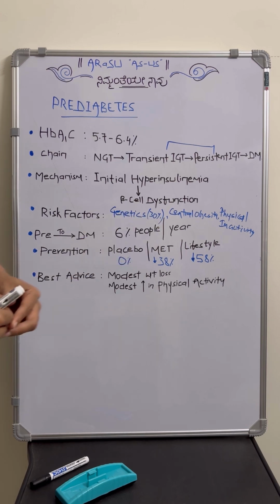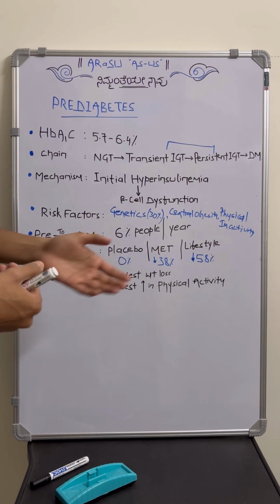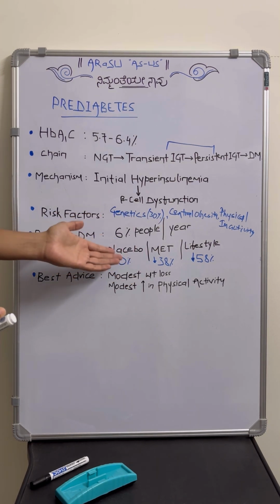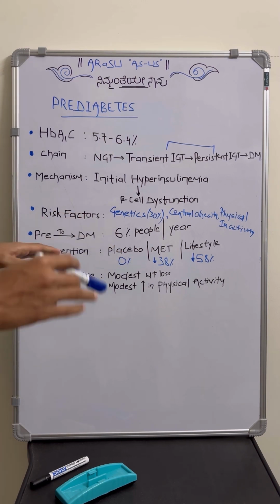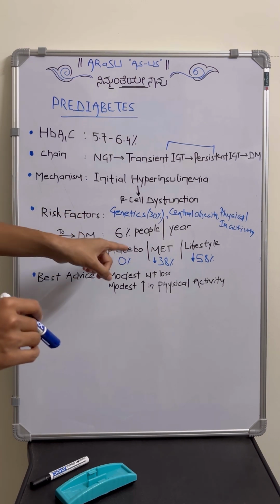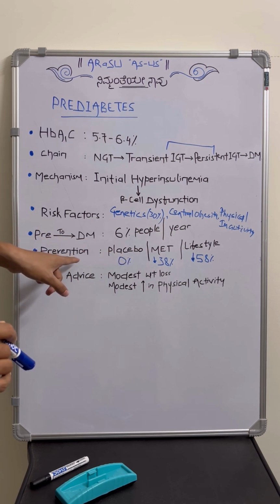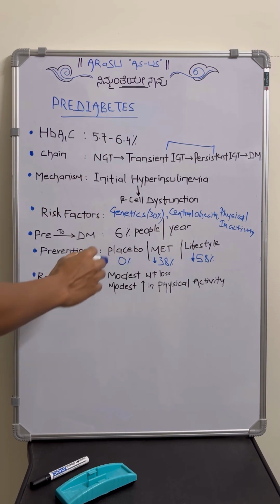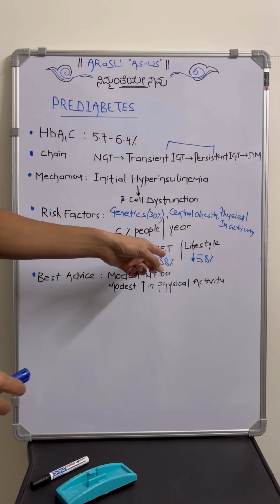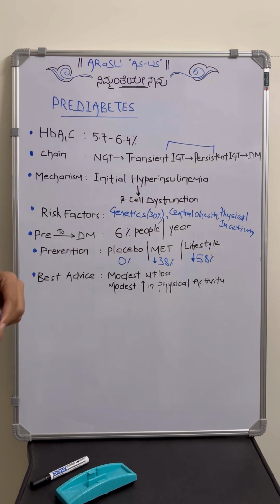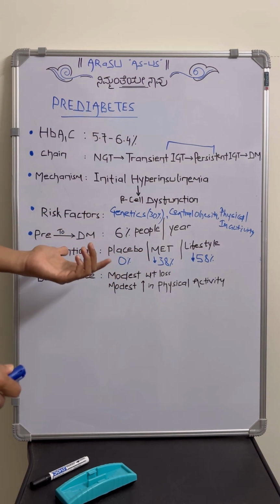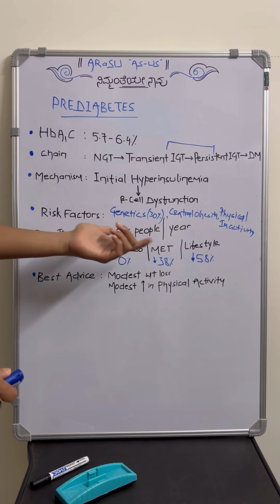They have done many randomized control trials and studies. From those studies, we got the evidence that if we don't intervene with anything, then there will not be any chance of reduction or prevention of developing diabetes from pre-diabetes. That is the effect of placebo we can consider. Then if we use metformin in the pre-diabetes stage, there is a 38% reduction. That is, 38% chances are there to prevent development of diabetes.